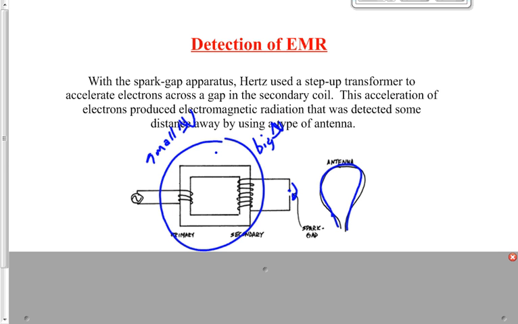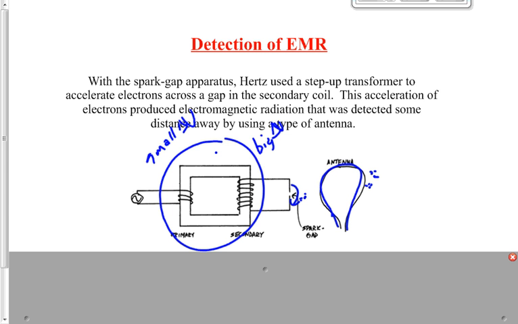So we accelerate electrons across this gap with a really big potential difference. If we detect an electric current in this antenna, then Maxwell's theory must be correct. Think about that. If we detect an electric current in this antenna, then that accelerating electric charge must have produced EMR, and that EMR must consist of a changing electric and magnetic field.